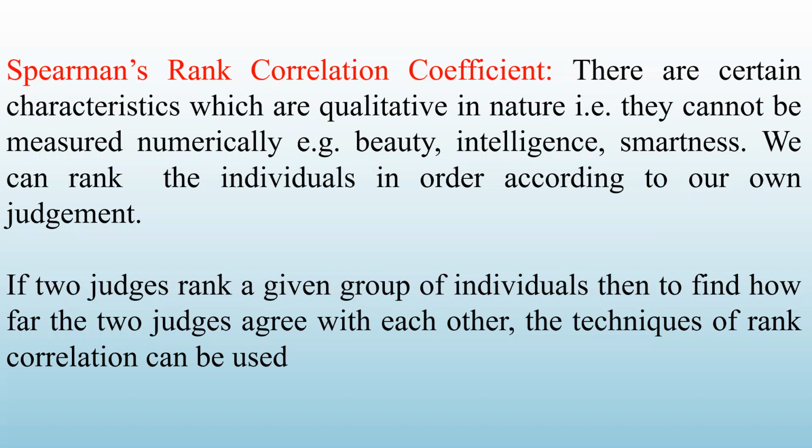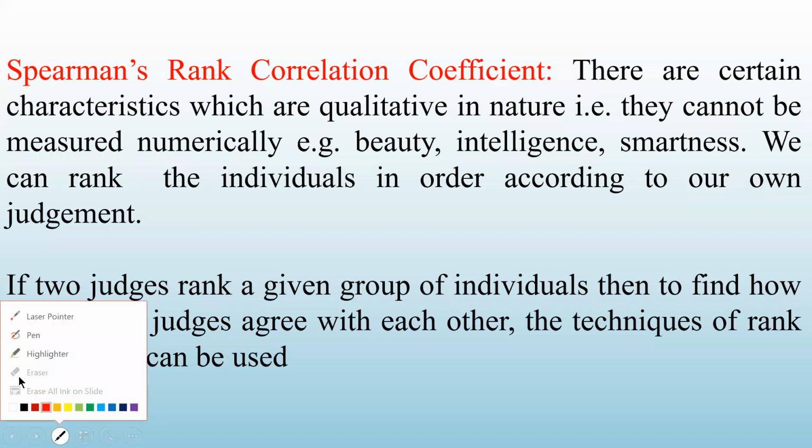So what we do is give rankings, and the ranks given by two persons show how far they agree. That is called the rank correlation coefficient, and it is given by the statistician Spearman. That is why it is called Spearman's rank correlation coefficient.